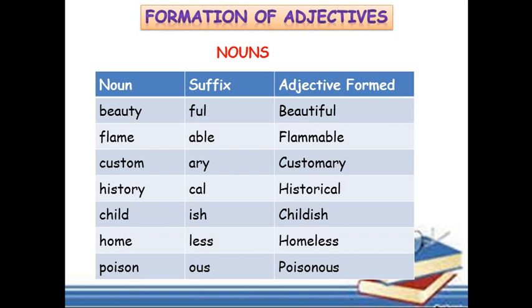Also in flammable, the letter E in flame has been removed. We also added another letter M to form flammable. Also in history and cal, the letter Y was replaced by the letter I before cal is added.